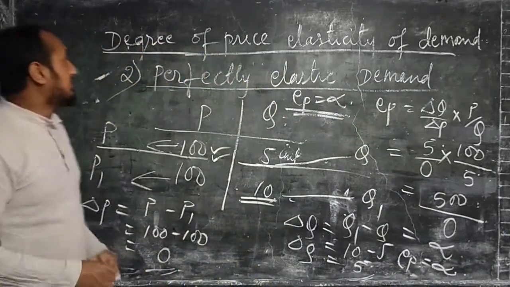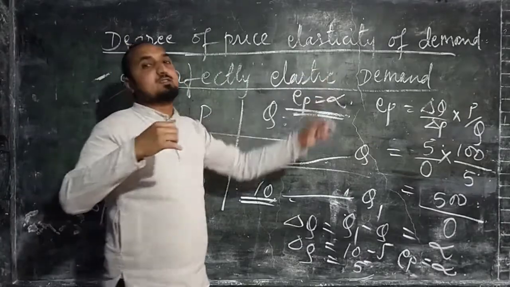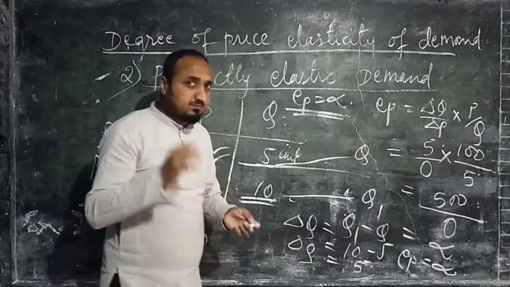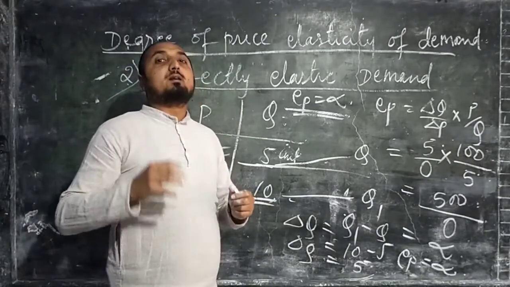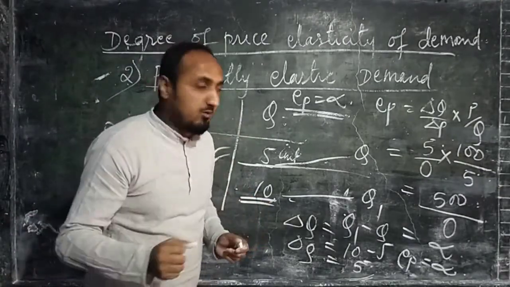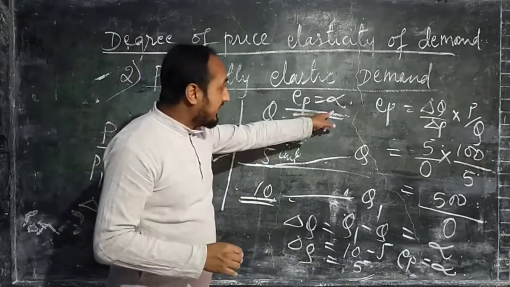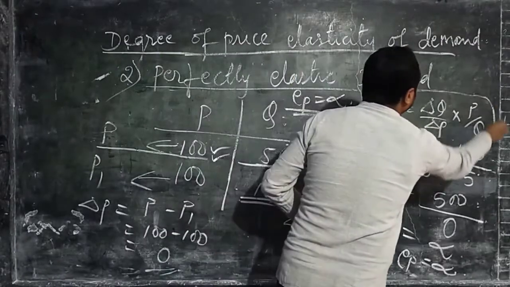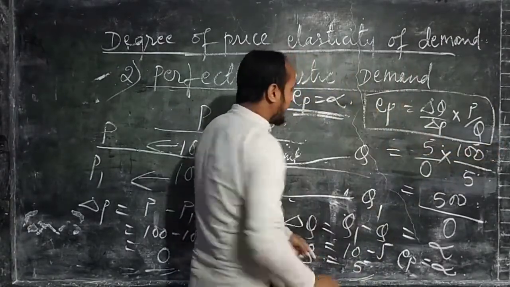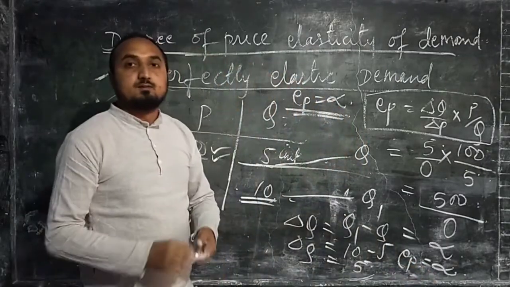So this is the second case, that is perfectly elastic demand. In the definition itself it says that the price of the commodity will remain the same, but the quantity demanded can change by any amount, and the value of price elasticity of demand will be infinity. This we have already proved with the help of the formula of price elasticity of demand, and finally we got EP equals infinity.